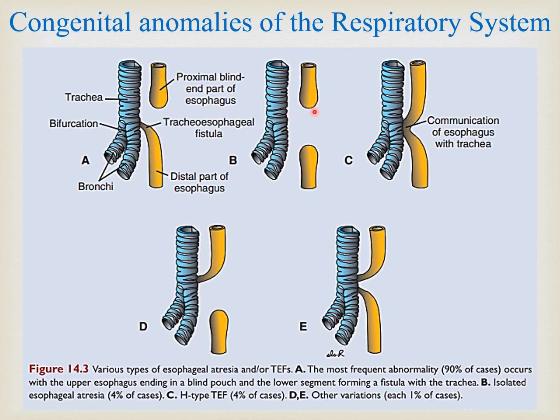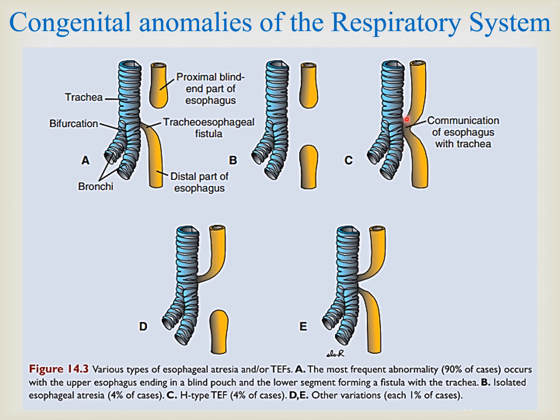Now this is complete esophageal atresia in the proximal part as well as in the distal part. Also there is no fistula or connection with the trachea, only the upper part and lower part. So it means that the middle part is completely atretic or not formed. So the baby cannot take any milk or water into the stomach because it is completely closed. So this is known as esophageal atresia.